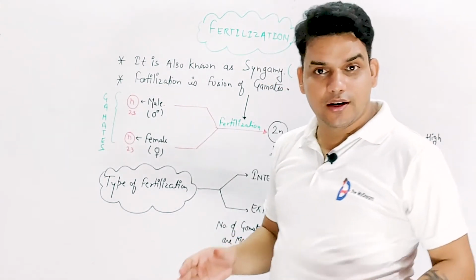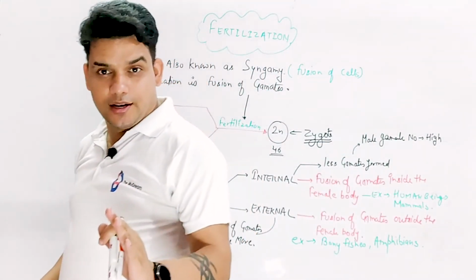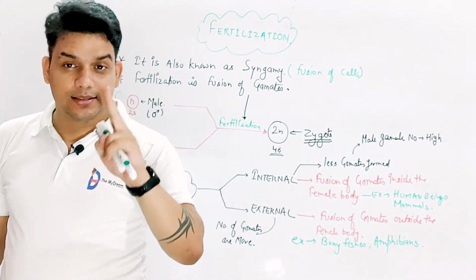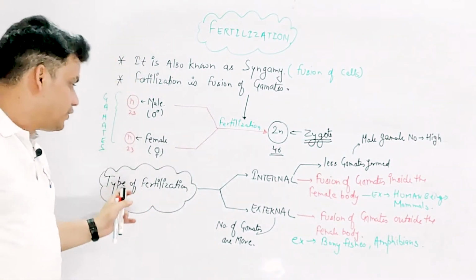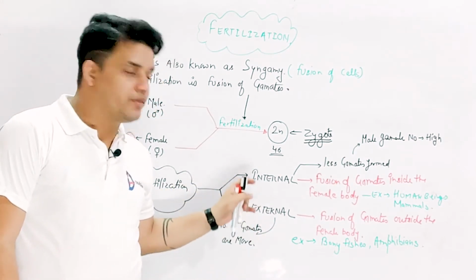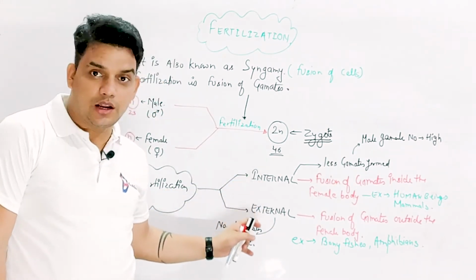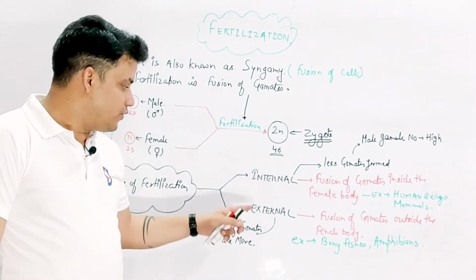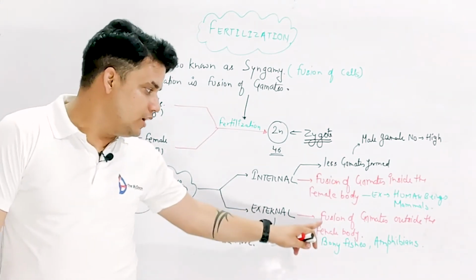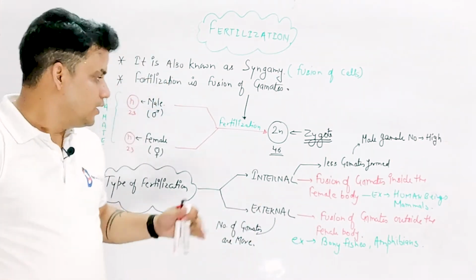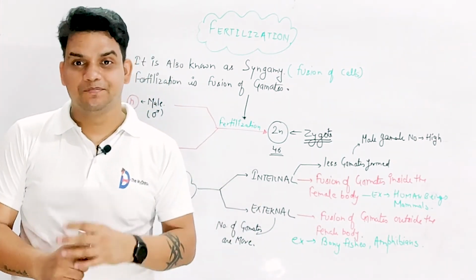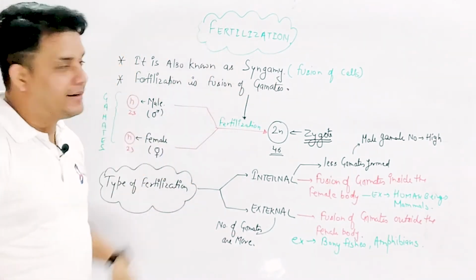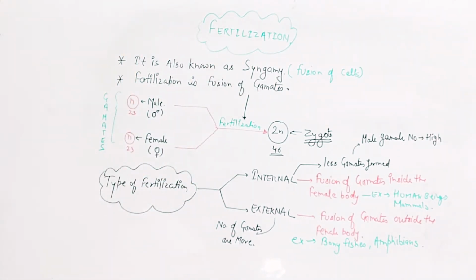Then what is fertilization? We know that fertilization is a fusion of gametes. The second thing is that there are two types of fertilization. The first one is internal, the second one is external. Internal fertilization happens inside the female body, and external fertilization is outside the female body. Okay, fine. The basic thing is the example. Got it? Clear? Okay. Please write it down.